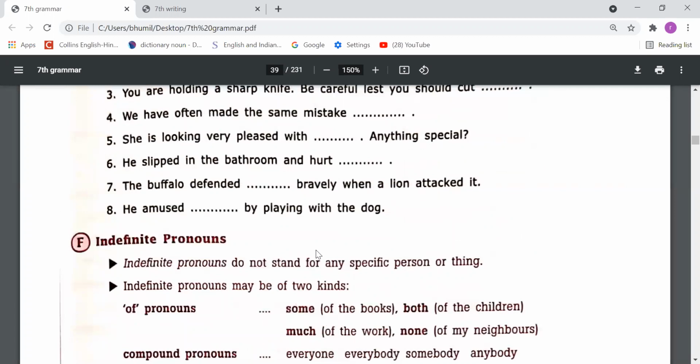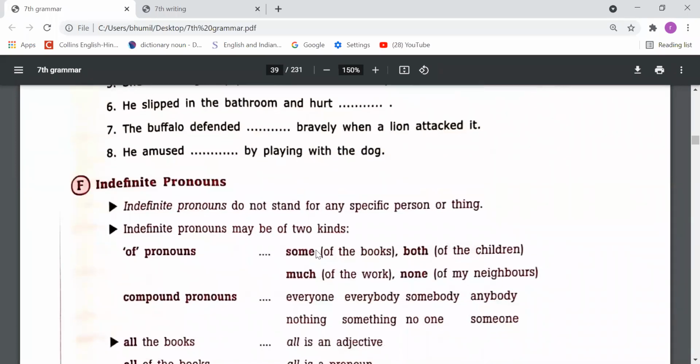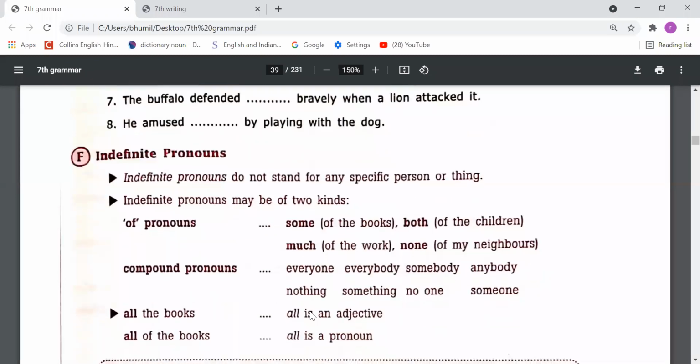Now please come on the next exercise. Next point, sorry, F point. Indefinite pronouns. Indefinite pronouns do not stand for any specific person or thing. Indefinite pronouns may be of two kinds: some of the books, both of the children, much of the work, none of my neighbors. Compound pronouns: everyone, everybody, somebody, anybody, nothing, something, no one, someone, right?